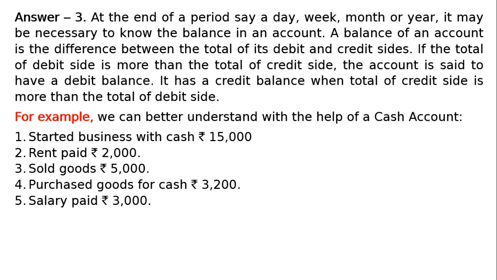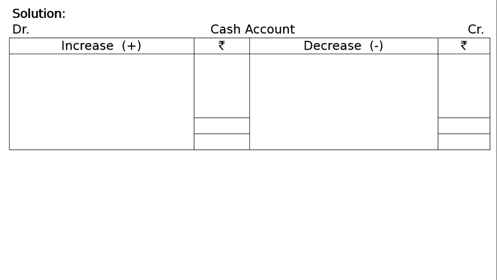Started business with cash, transaction 1, rupees 15,000; rent paid 2,000; sold goods 5,000; purchased goods for cash rupees 3,200; salary paid rupees 3,000. Solution. It is a cash account with debit credit balance. If cash is flowing in, then it is increase, plus, in the debit side. If it is flowing out, it is in credit side and decrease, minus.